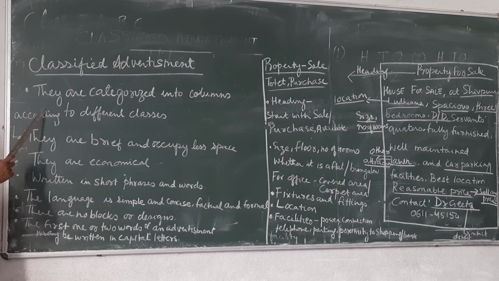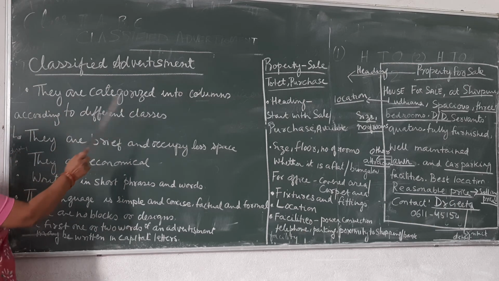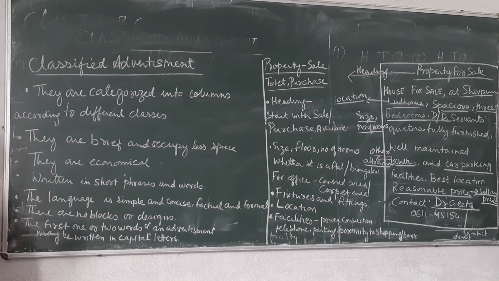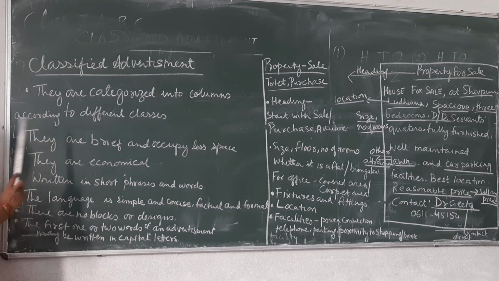Now, classified advertisements can be categorized into columns according to different classes. They are not individual, but they are put into columns, according to the different classes, the different variety. Why are classified advertisements more in use? Because they are brief and they occupy less space.